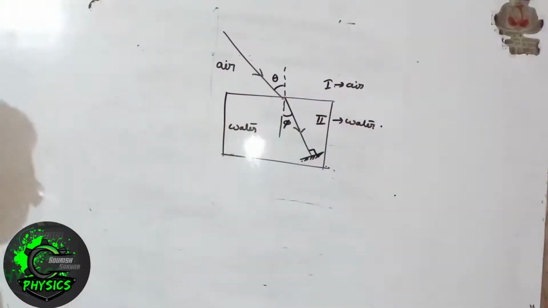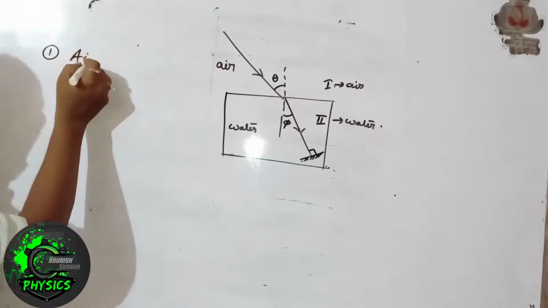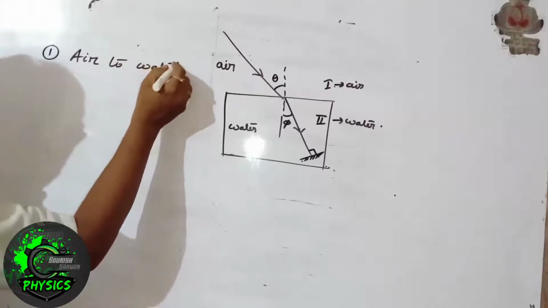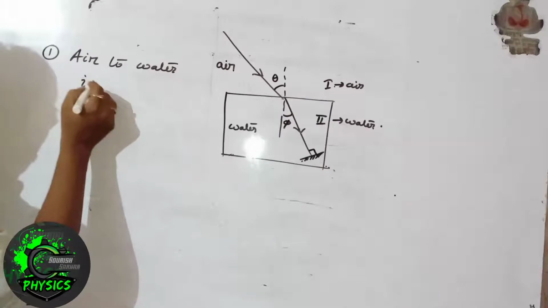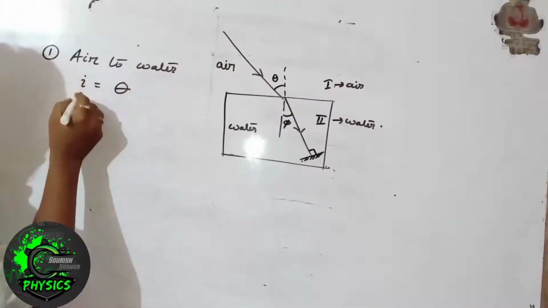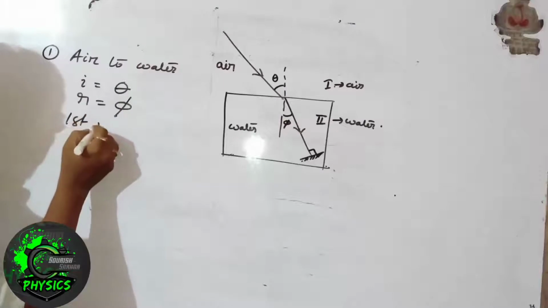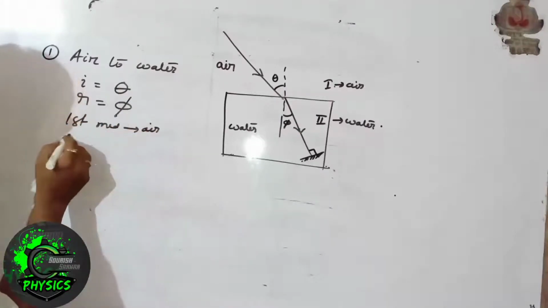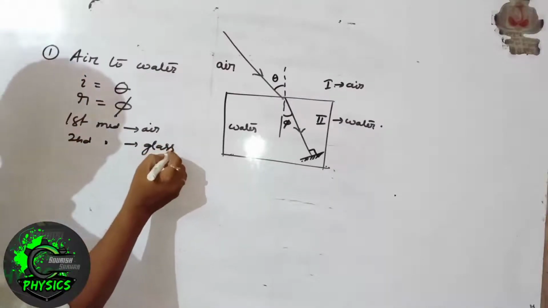When the light ray travels from air to water, here we are considering two refractions. The first refraction is air to water. If we consider refraction of light from air to water, the angle of incidence is theta and the angle of refraction is phi. The first medium is air and the second medium is water.